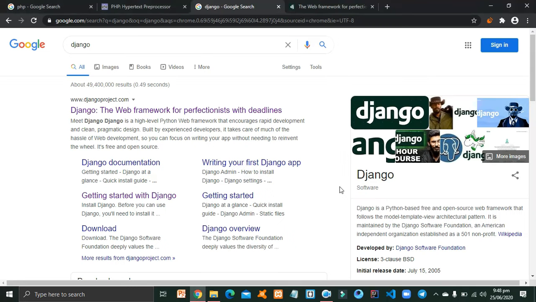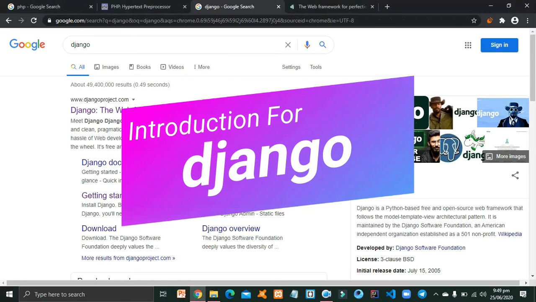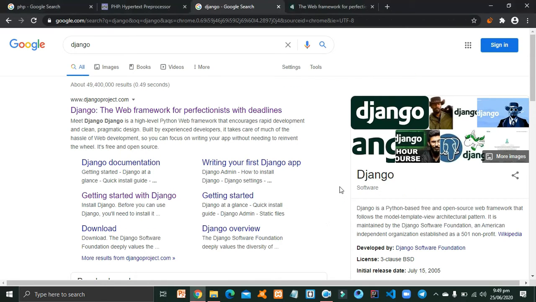So as you have seen, it is very easy to write a hello world program in PHP, and it is a very awesome programming language, and you can use it for making complex web applications and every type of application. So let us see a brief introduction to Django. Django is a Python based web framework which helps us make complex web applications in no time. It means it's very easy to learn.